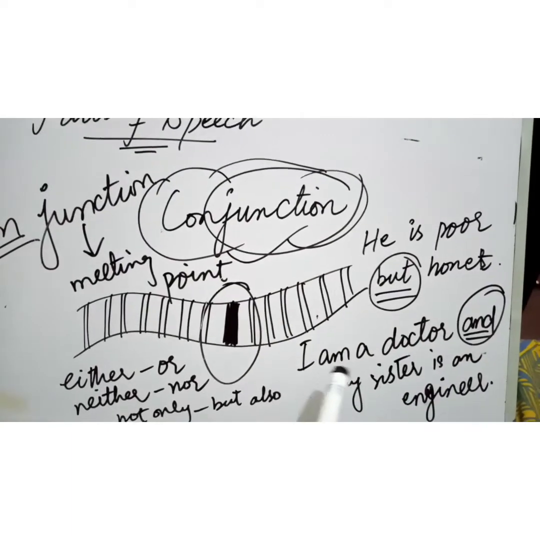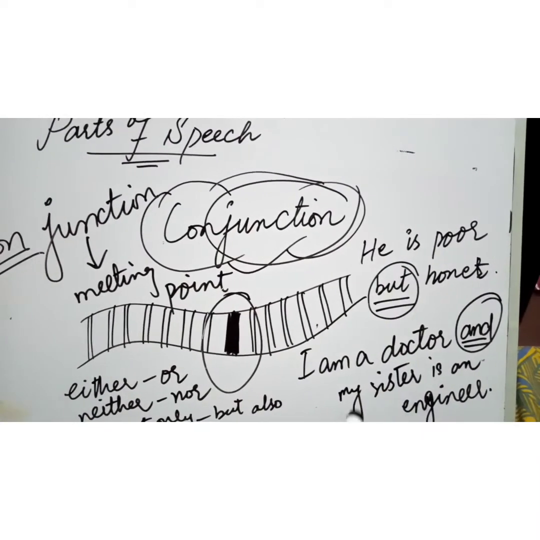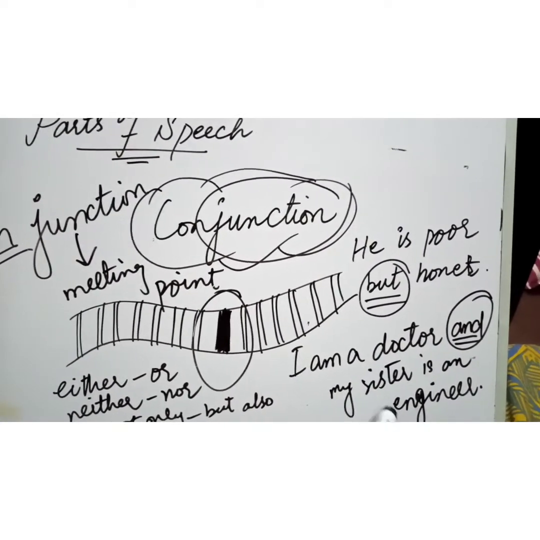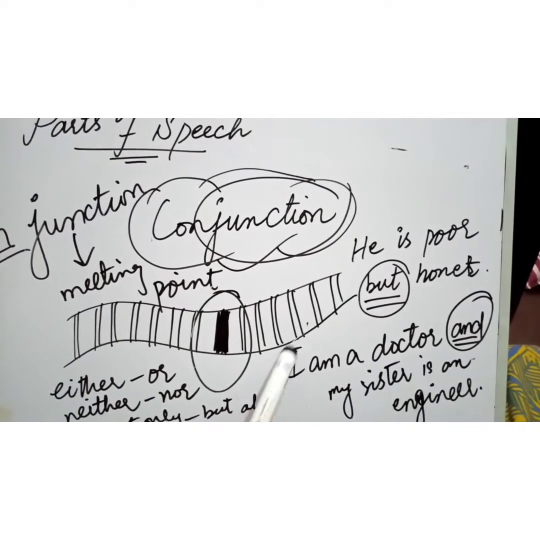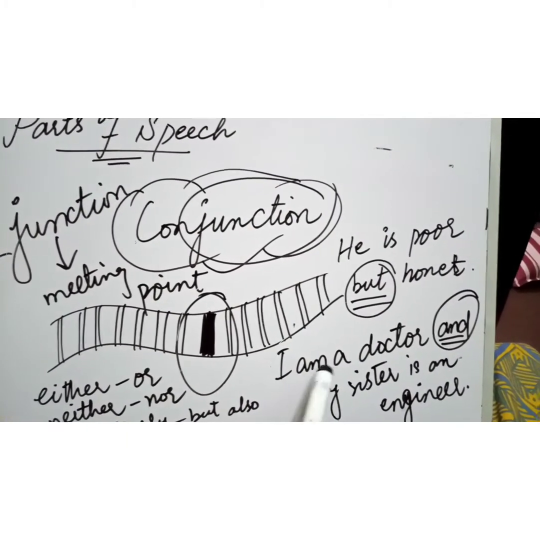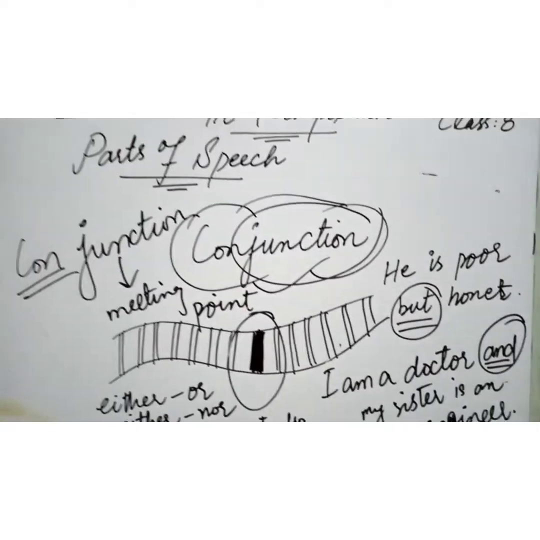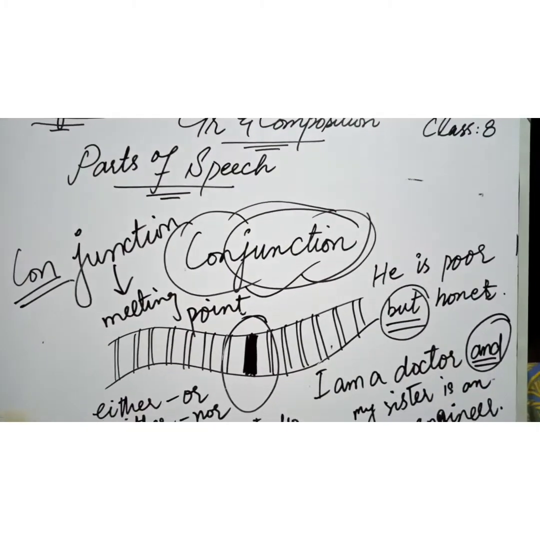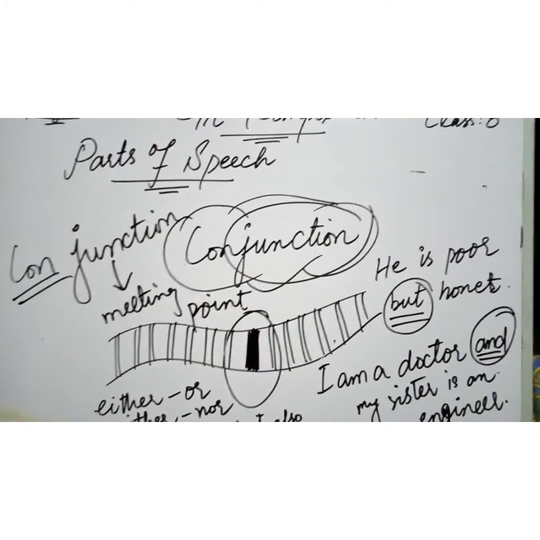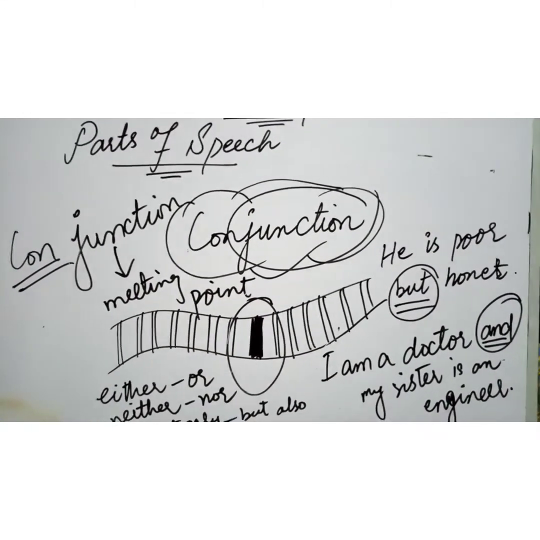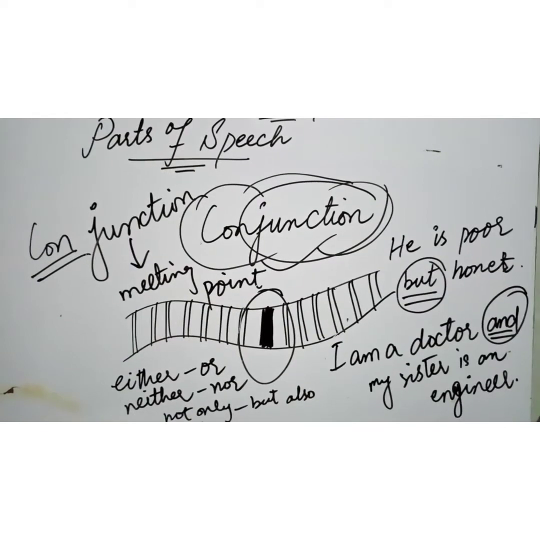See the other example, I am a doctor and my sister is an engineer. So I have again joined two sentences with this word and. So but, and, or, these are all called conjunctions, the meeting points of two sentences or two words.